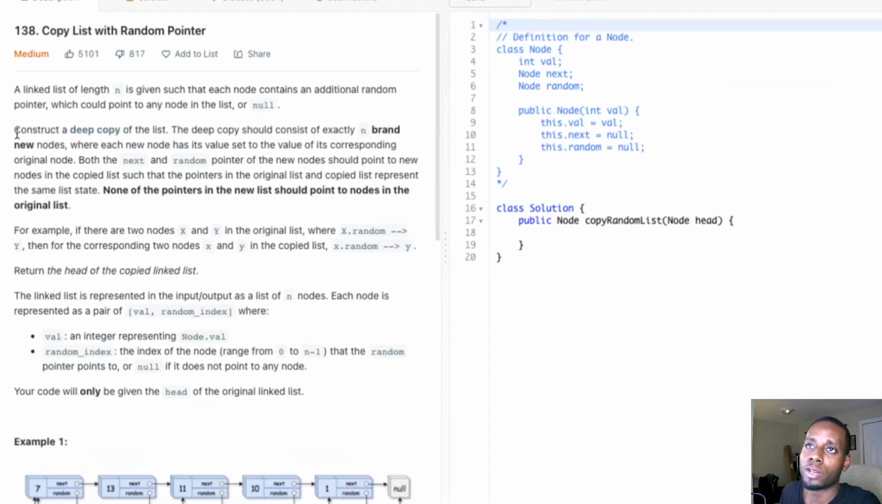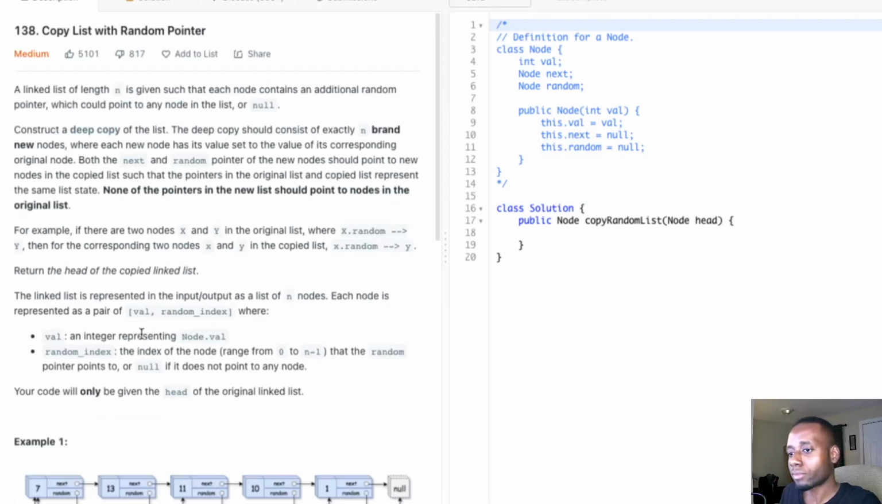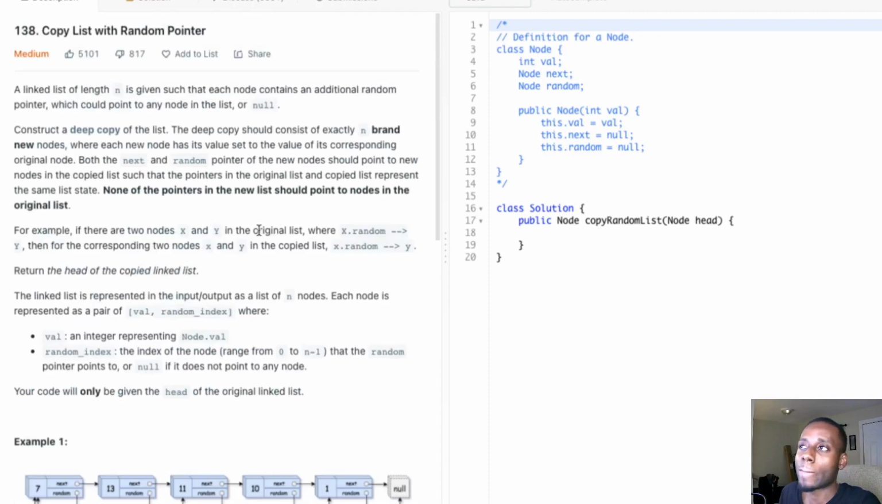They told us to create a deep copy of the list. So a new list that has the exact same nodes, not just the same values, in the exact same order, where they point to their corresponding next pointers and random pointers. So 7 is going to have a copy, and every node is going to have a copy.